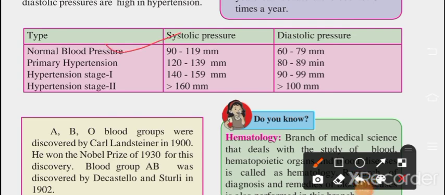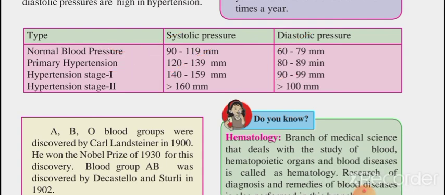Normal blood pressure: systolic should be 90 to 119 and diastolic should be 60 to 79. Prehypertension is 120 to 139 over 80 to 89. Hypertension stage 1 is 140 to 159. All these are the ranges for people suffering with BP, high, low and all.